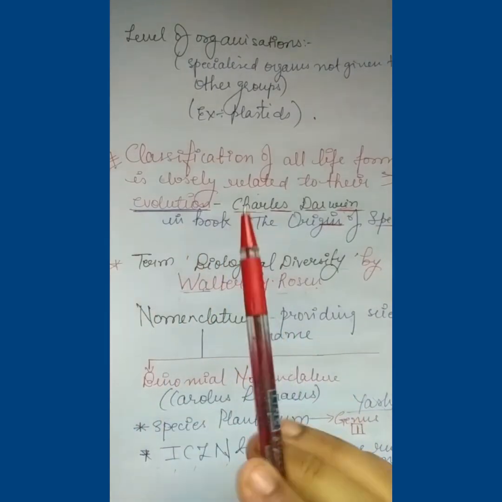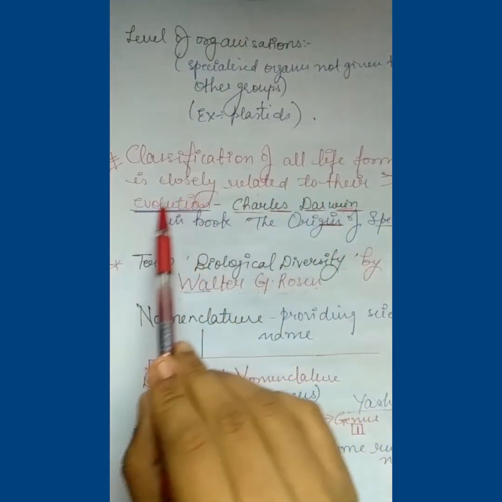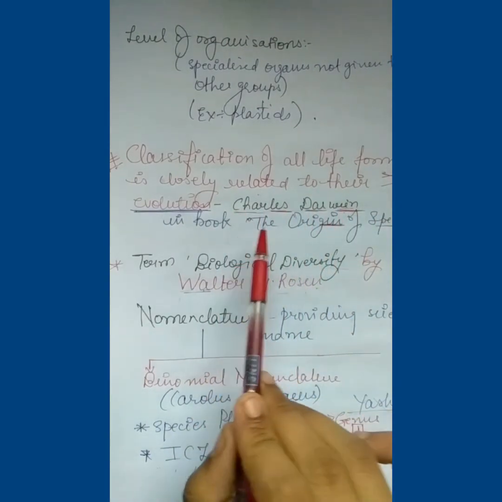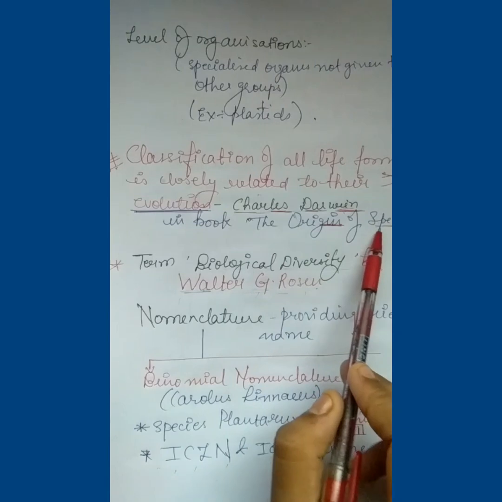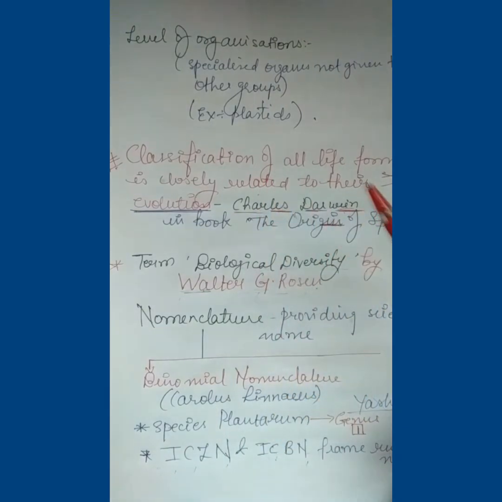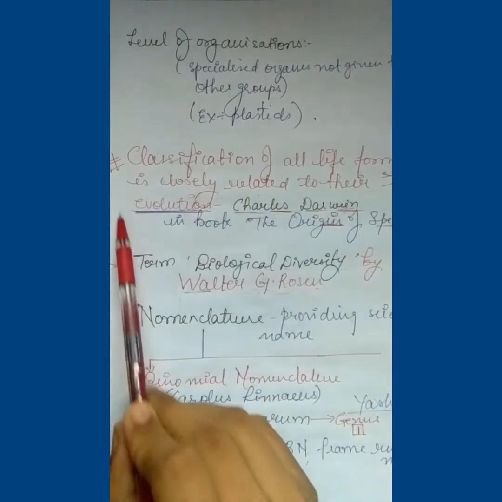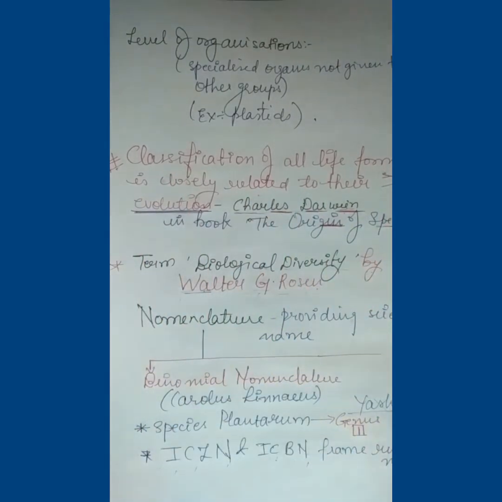Here we are going to discuss the method to learn the name Charles Darwin along with the book he wrote, The Origin of Species, and the word evolution, and how they are interconnected.